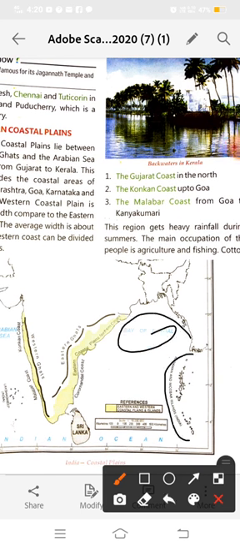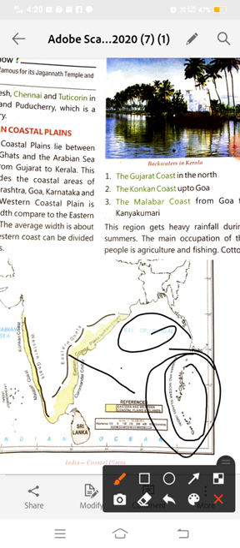Here are the Andaman and Nicobar Islands, and there are around 300 islands in all. Andaman and Nicobar is a union territory of India, and its capital is Port Blair. The Andaman and Nicobar Islands are far away from the mainland of India.